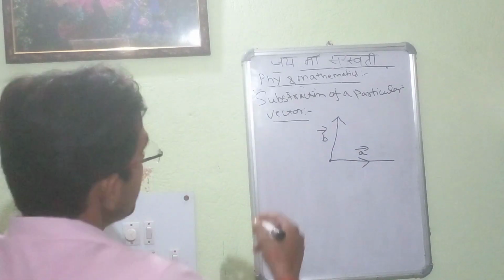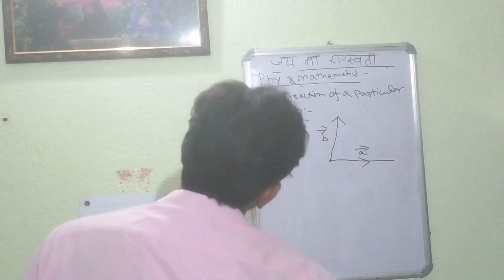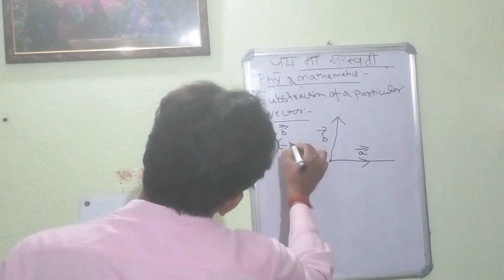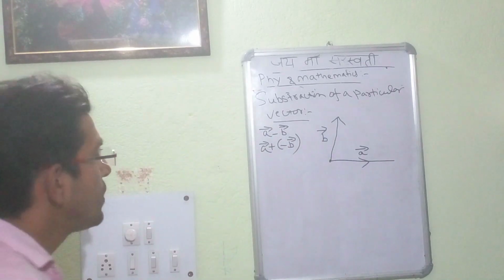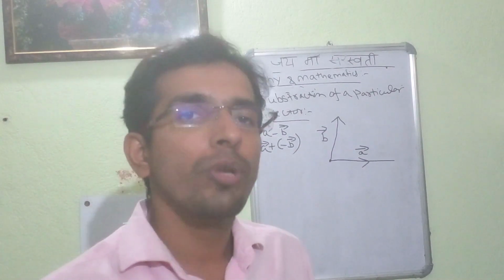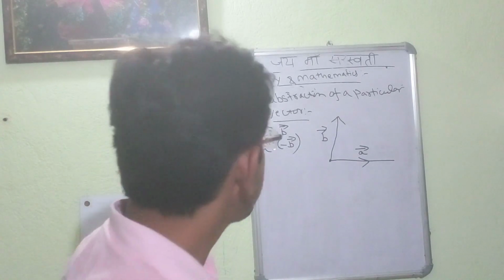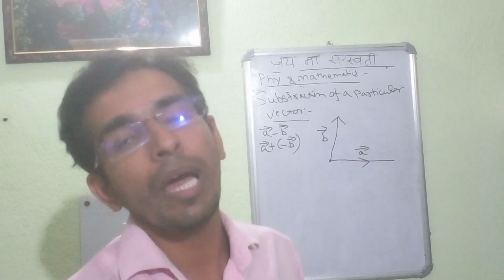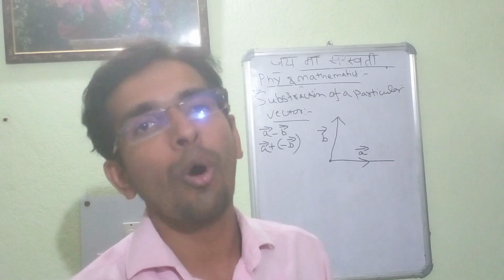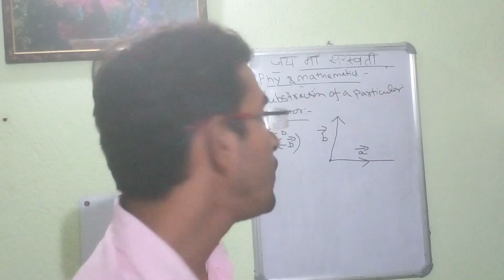Suppose we have to calculate vector A minus vector B. So we can write this as vector A plus minus vector B. Suppose vector B is moving from the bottom to the top. We have to reverse the direction of vector B, as we have already seen that the negative sign is there, so that we get the operational result of A plus minus B within the bracket.